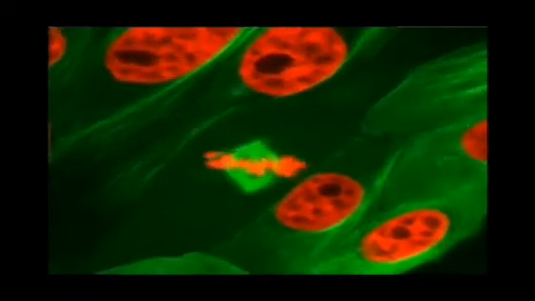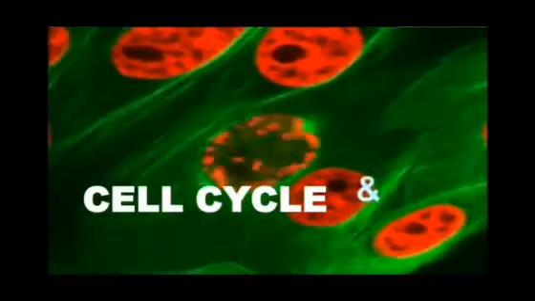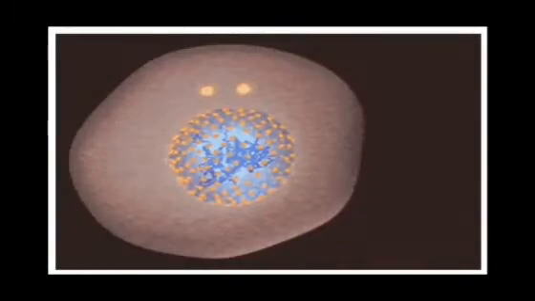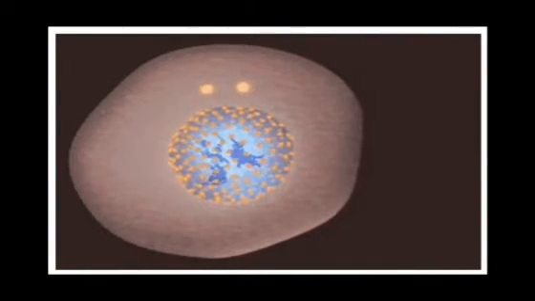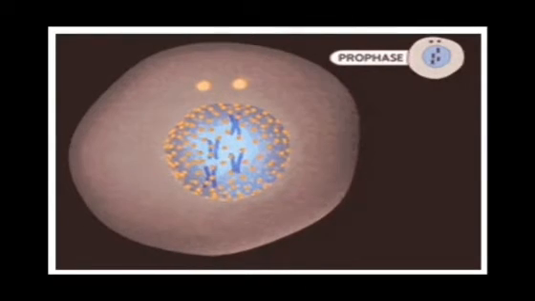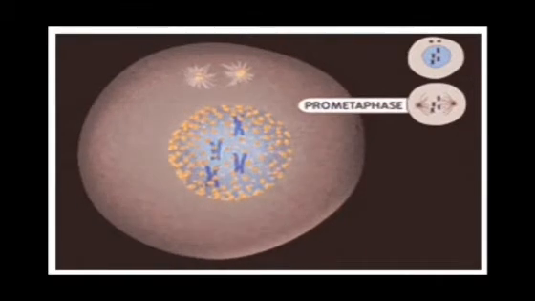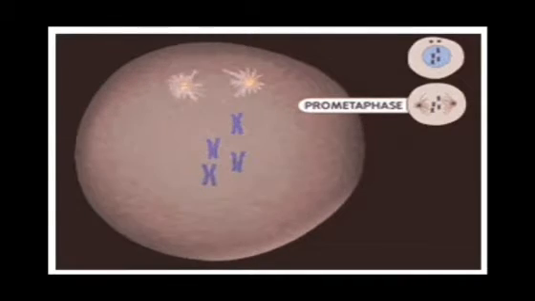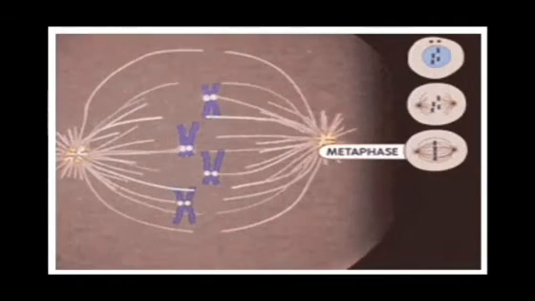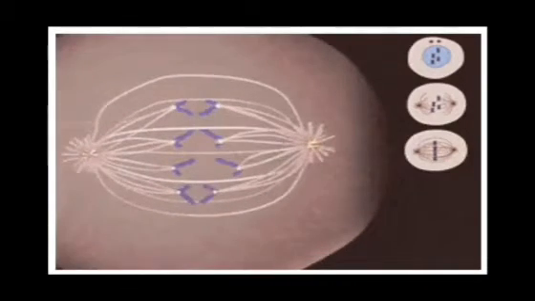Today, in this session, we are going to discuss cell cycle and cell division, which is the 6th chapter of 11th class biology book. In this session, we will be talking about different stages of a cell cycle and cell division. Here on your screen, the stages are being shown which we have to read in depth, such as prophase, metaphase, anaphase, and telophase. And ultimately, we will be talking about cytokinesis. The diagram shown on your screen shows a simple cell division.